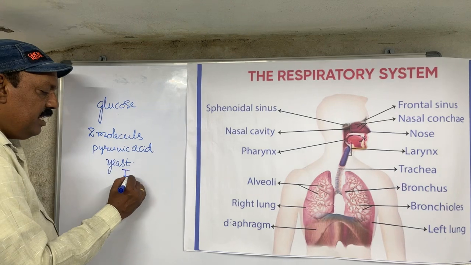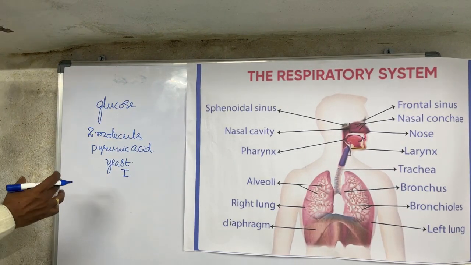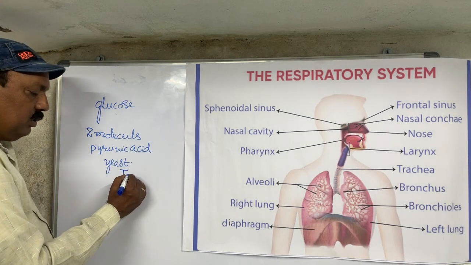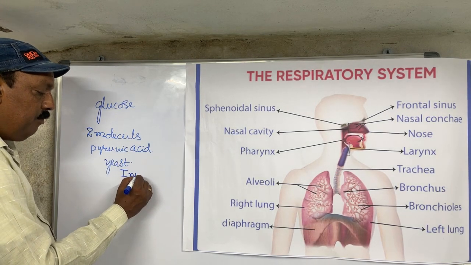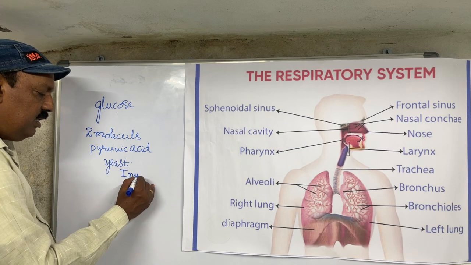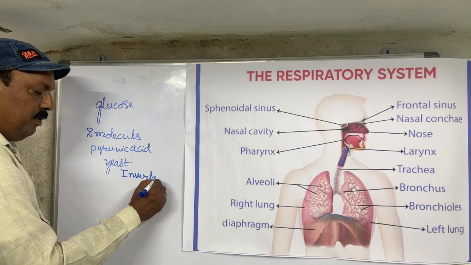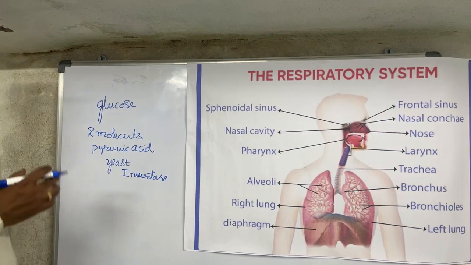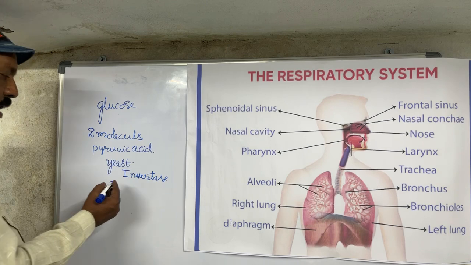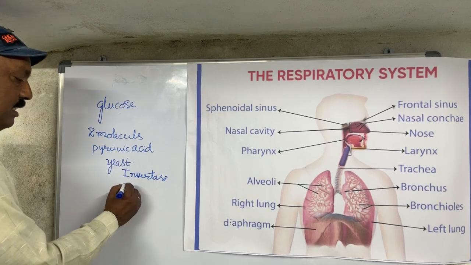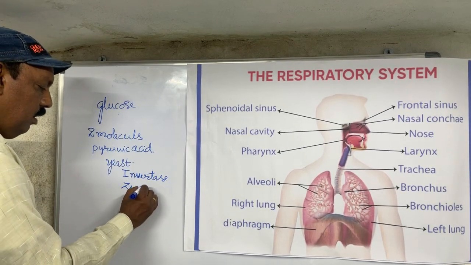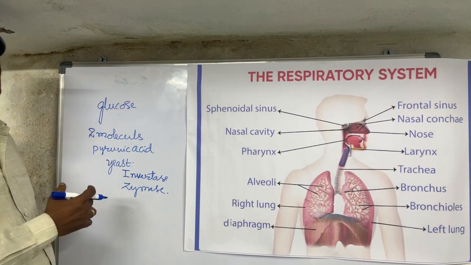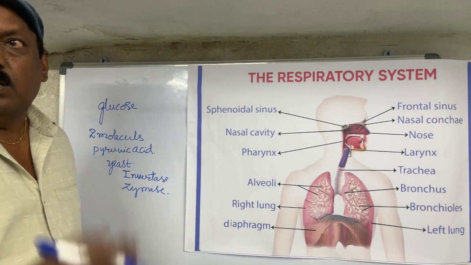Invertase, present in the yeast cells, breaks down the complex material into simple materials. Another enzyme present in the yeast cells is zymase, which makes this broken part into ethyl alcohol.